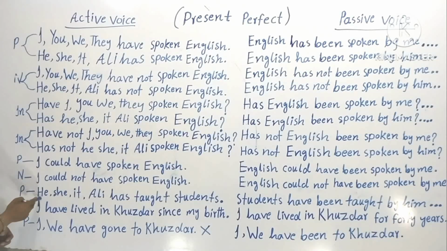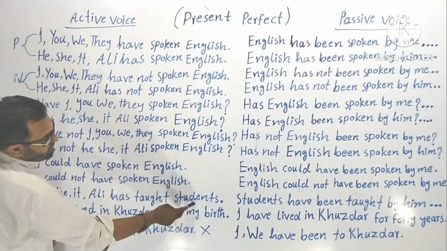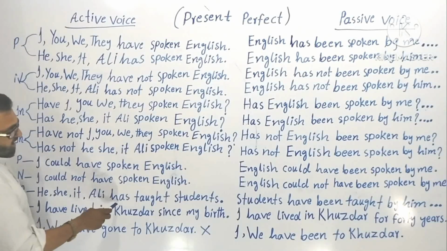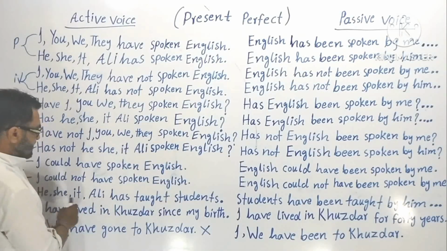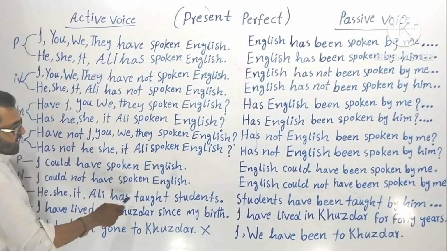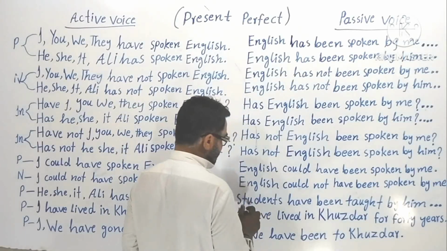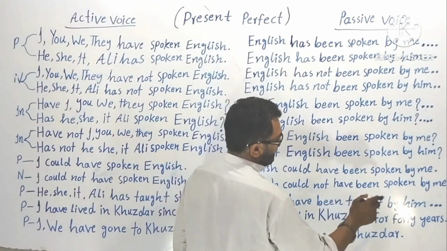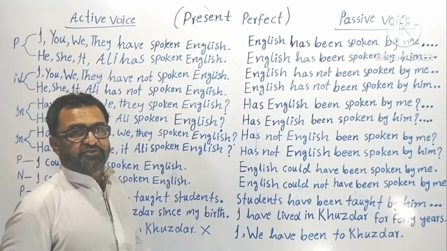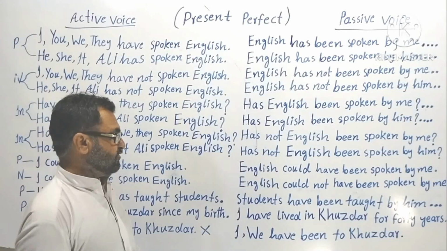Now I will read it for you so that you understand it very well. You can see the subject, singular helping verb, but plural object. That's why: he has taught students, she has taught students, it has taught students, Ali has taught students. Now this is the passive voice, that is, students have been taught by him, by her, by it, by Ali, etc. Understood?